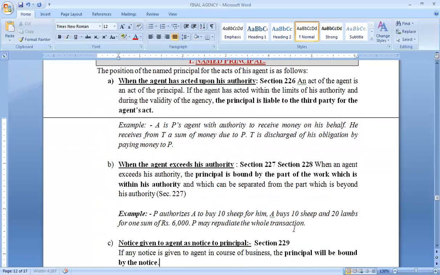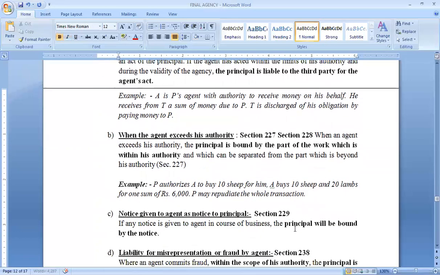But second, in case the agent has done something beyond his authority, something which he was not allowed to do by the principal, in that case, principal will be bound by only that part of the work which was done by the agent within authority. And for the other tasks which are done beyond authority, accountability will fall on the agent and not on the principal. But in case authorized and unauthorized tasks are so joint that they cannot be separated, then the principal will not be liable for the whole transaction at all.